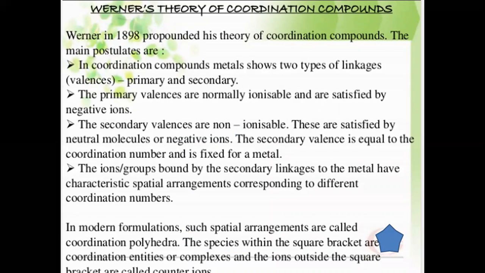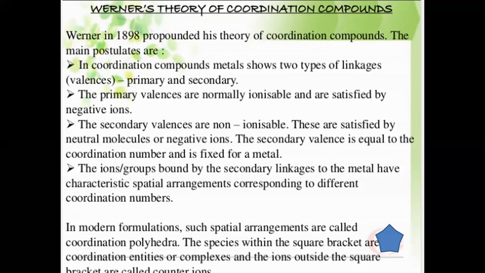Now, Werner's theory. Werner in 1898 proposed his theory of coordination compounds. What are the main postulates of the Werner theory? First, in the coordination compounds, the metal atom exhibits two types of linkages, primary and secondary, or you can say primary and secondary valencies.